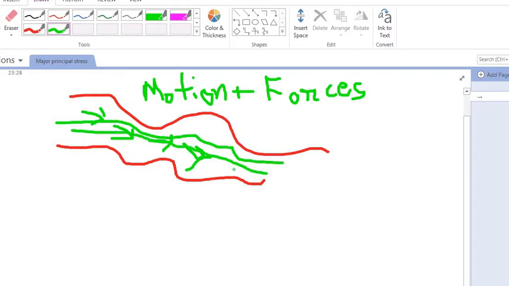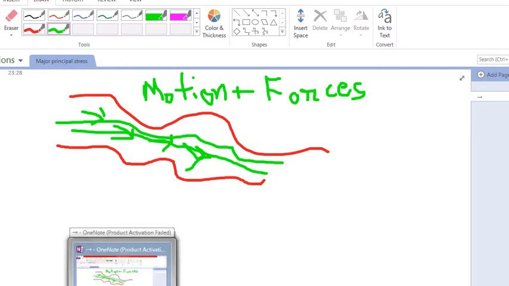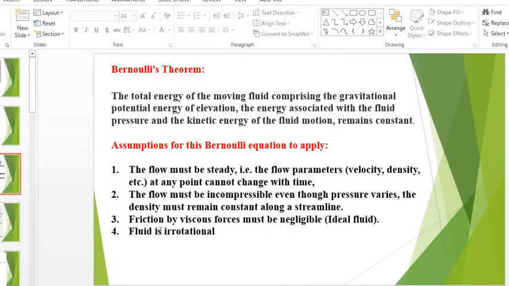So what he is saying is that the energy in the water is due to pressure head, velocity head, and potential head, right? When we sum all this, we will get the energy in the water.